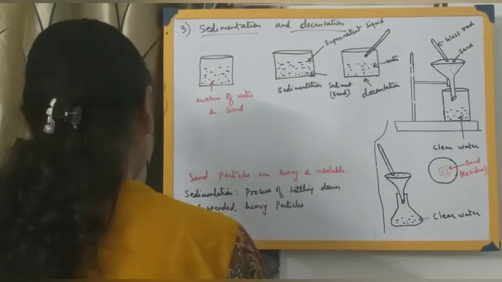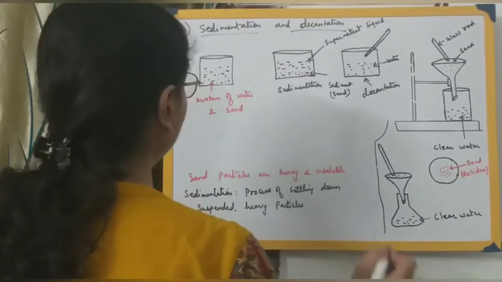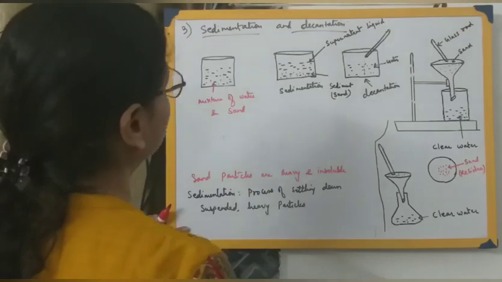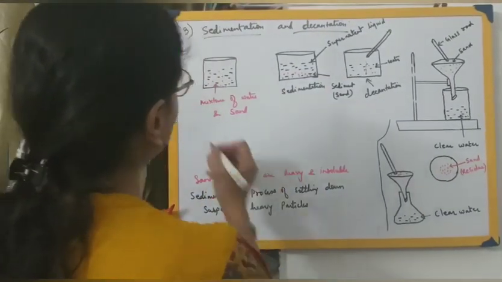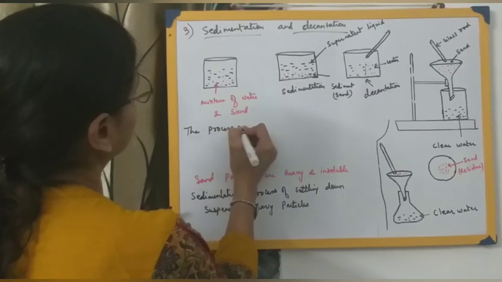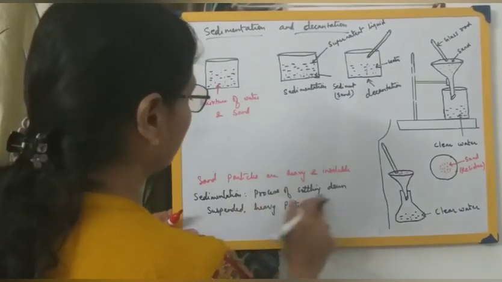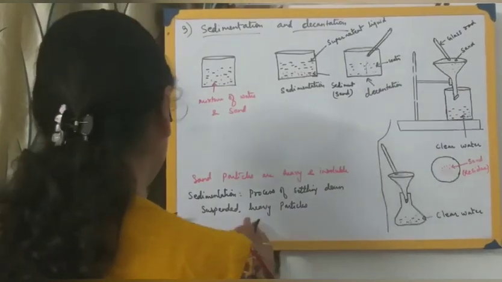So what can we say? That is the process of settling down of suspended heavy insoluble impurities. What is sedimentation and decantation together? How would you define it? I have already written over here: sedimentation, the process of settling down of the suspended heavy impurities.